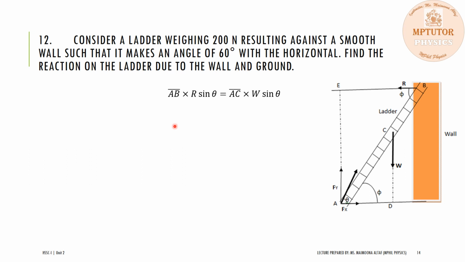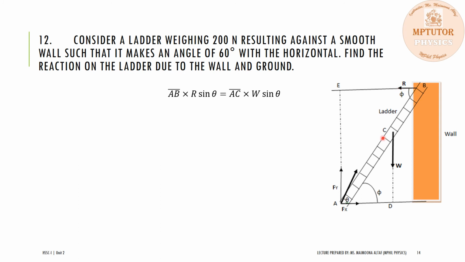And torque is equal to the product of the moment arm and the force. Now dear students, since the angle between the moment arm and the force in this case is not equal to 90 degree, we have to use the sine theta term along with the equation. So first of all, the torque produced due to the reaction force at point B will be equal to the moment arm AB into the force R and sine of theta, the angle between the force and the moment arm.